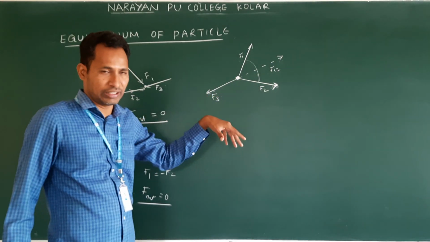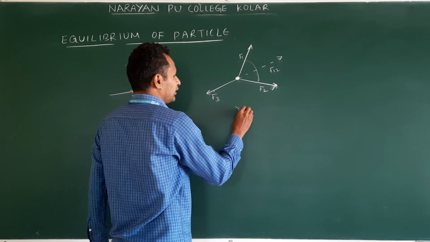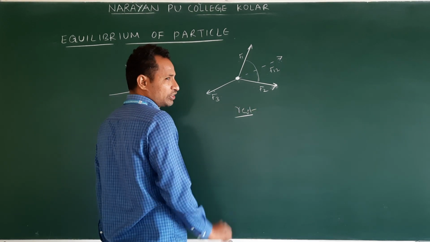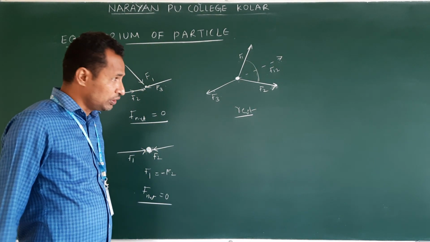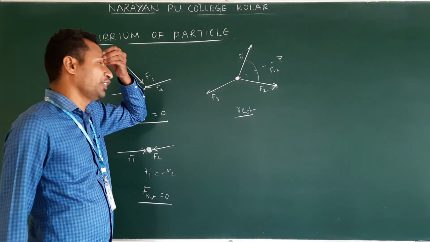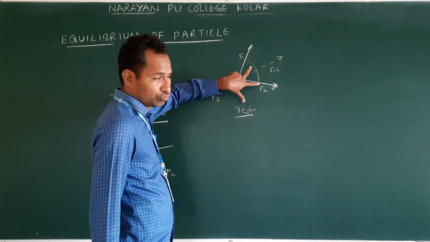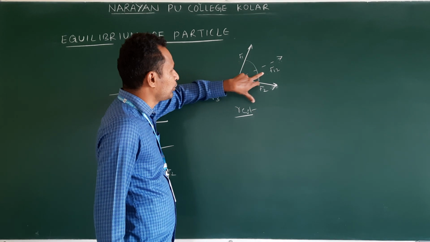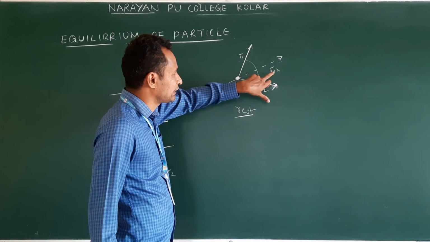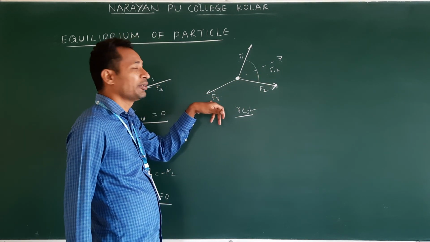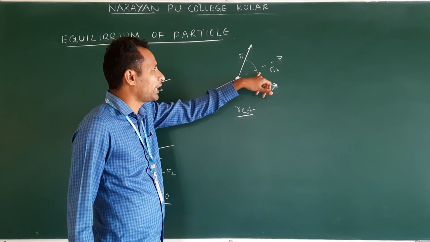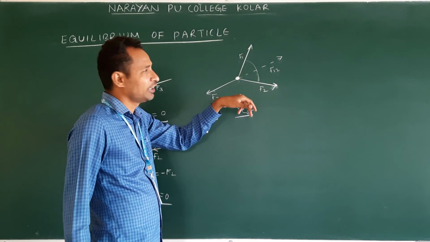Why am I saying this? Because this is at rest. At rest means the net external force is 0. There are three forces. Three forces I made into two. The effect of 1 and 2 I consider as one force. This F12 is balancing F3, equal in magnitude and opposite in direction.